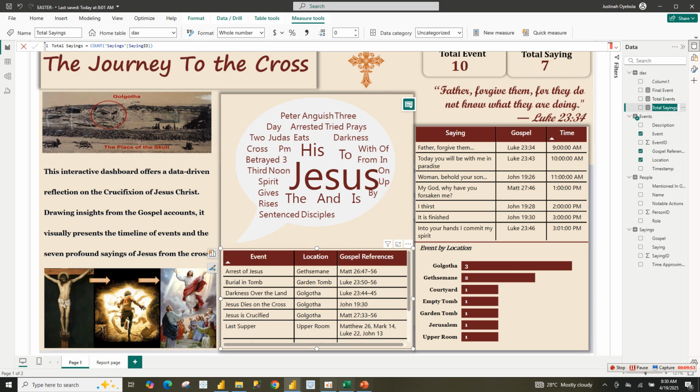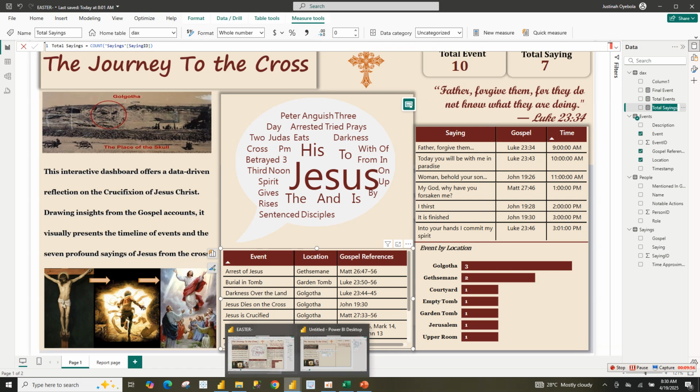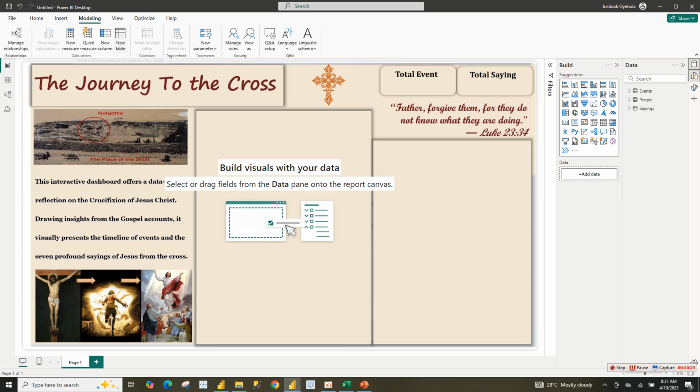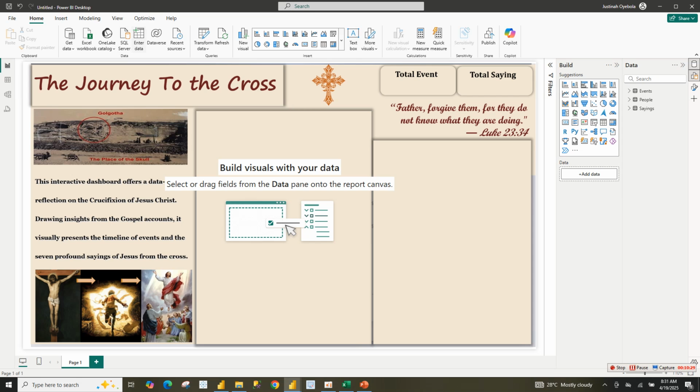So now I'm going back to my dashboard, my analysis. For this, I want to put my DAX measures together in one place. So I will click on home, then enter data.